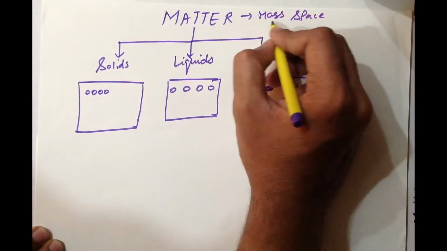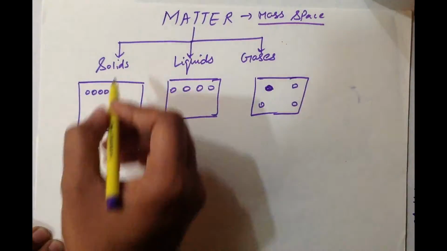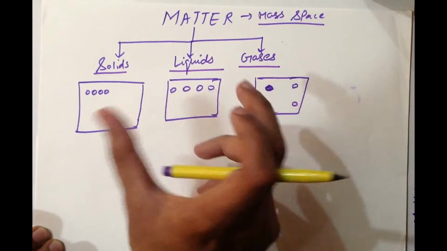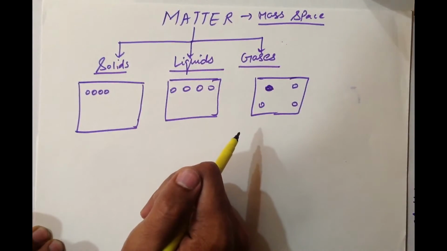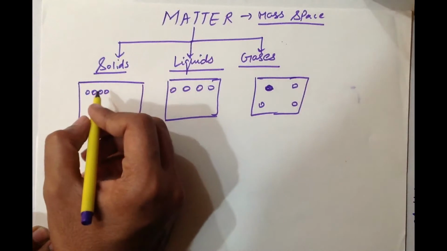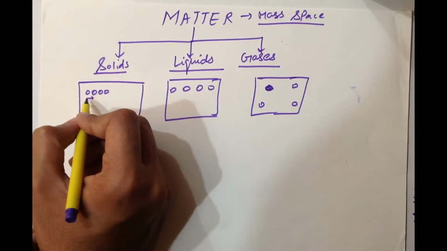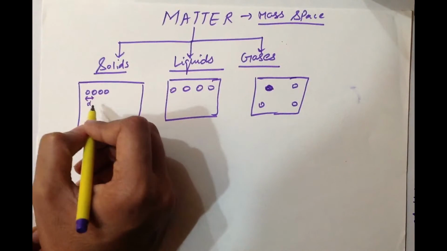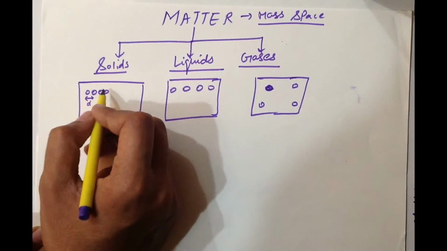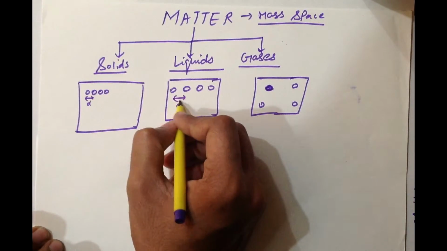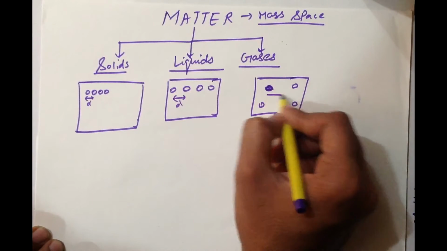Now, matter is divided into three main categories. The categories being solids, liquids, and gases. So, what are the basic differences between these three categories? The first basic difference between these three categories is the interatomic or intermolecular distance. This distance is very less in case of solids, it is relatively larger in case of liquids, and it is even more in case of gases.